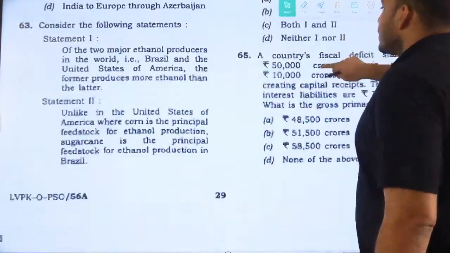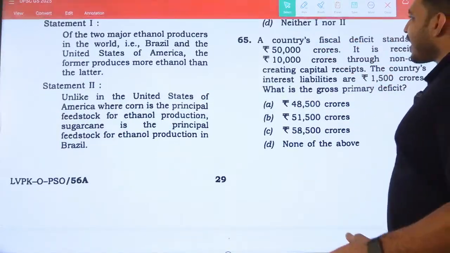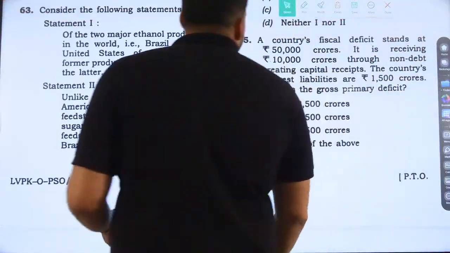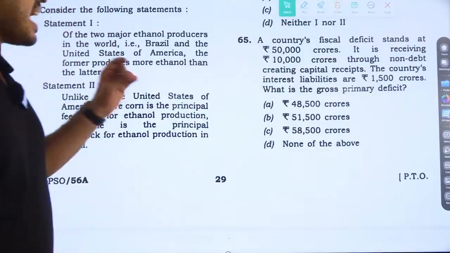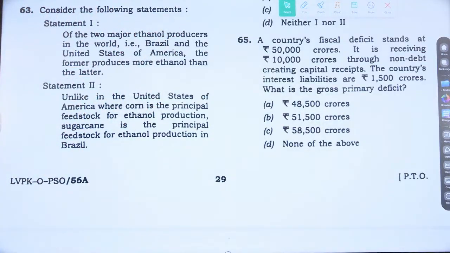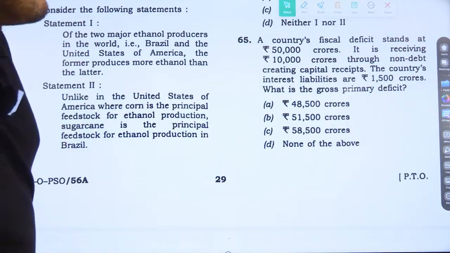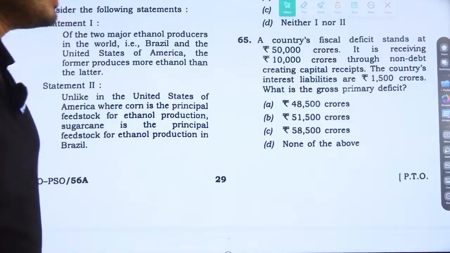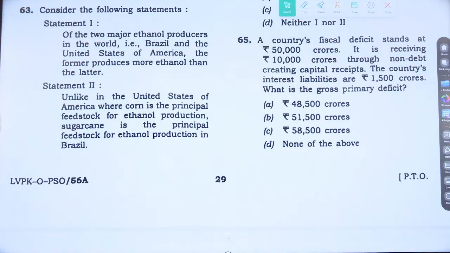Next, 65. Okay, another kind of a calculation for economy. A country's fiscal deficit stands at 50,000 crore. It is receiving 10,000 crore through non-debt creating capital receipt. The country's interest liability is 1,500 crore. What is the primary deficit?